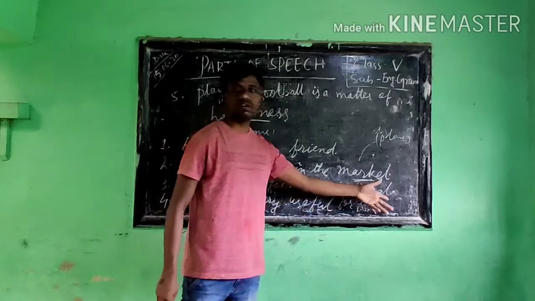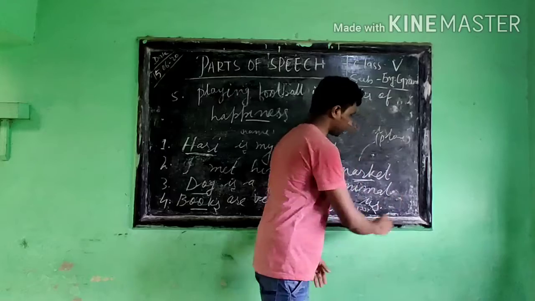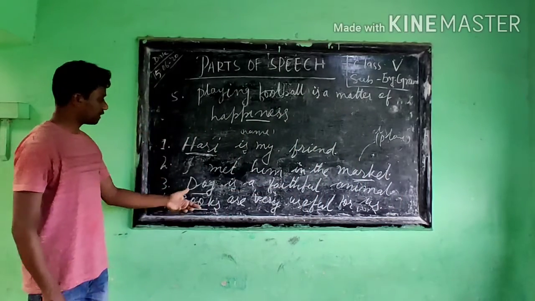Then the third one: Dog is a faithful animal. See here, full stop also you have to use. Dog is a faithful animal.